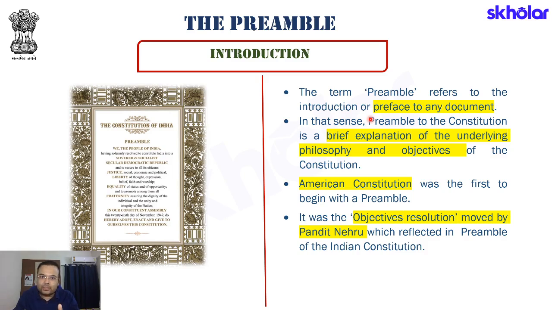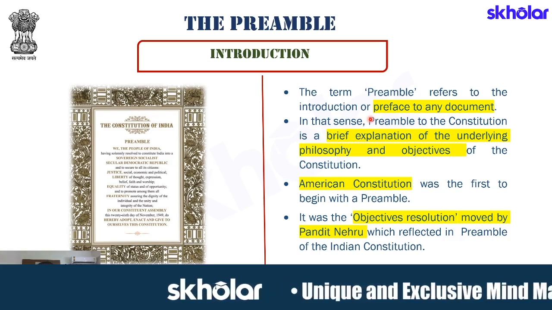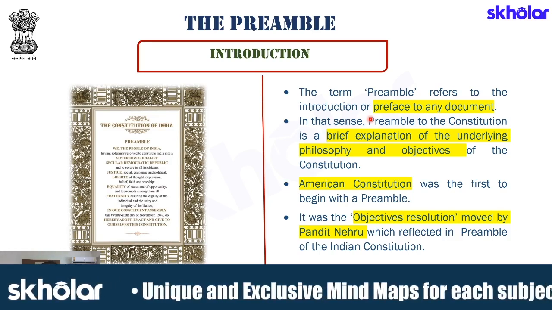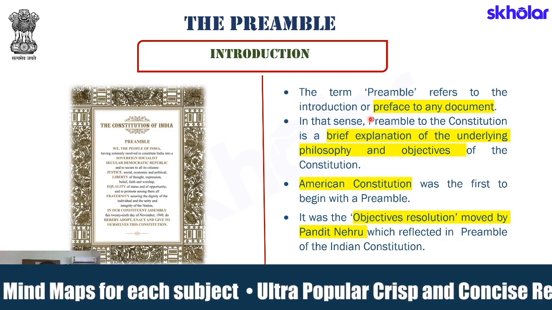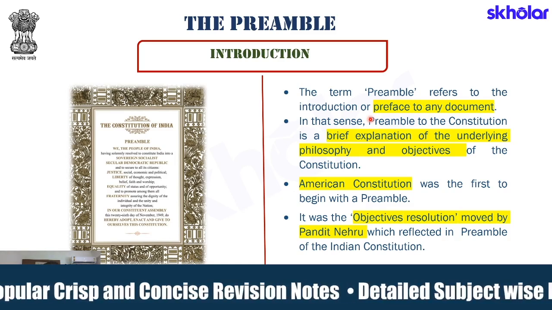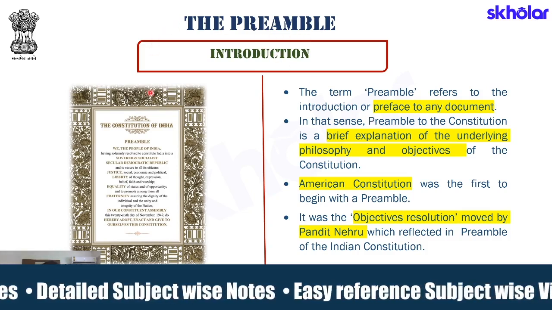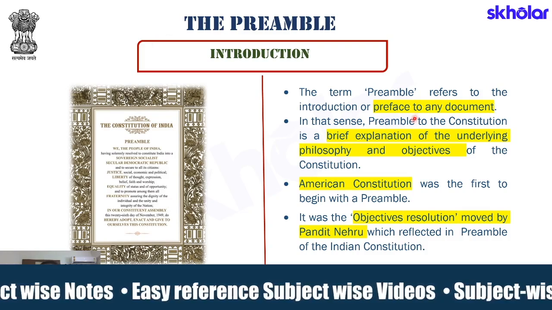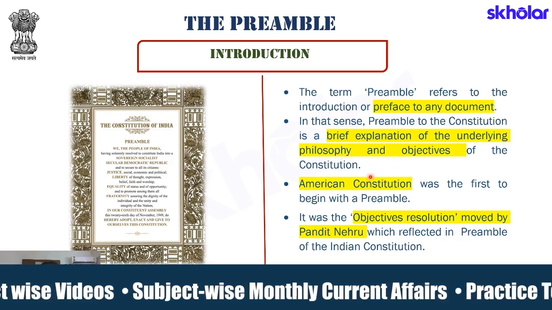What I'm trying to explain here is that since there are so many things in our Constitution, we would need some kind of introduction by which we are able to communicate clearly what exactly are those moral maximums that we are trying to achieve, what exactly are those values and in which light we need to see and read a constitution. It acts as a way in which we are able to understand the moral end that we seek to achieve in every provision of our Indian Constitution. Thus, what do we see? That the Preamble of the Indian Constitution is the preface of the Indian Constitution. So, the Preamble of the Constitution is a brief explanation of the underlying philosophy and objectives of the Constitution.